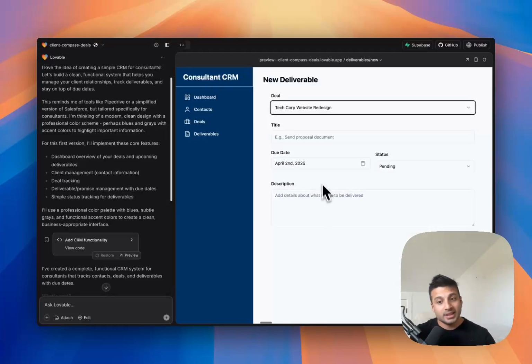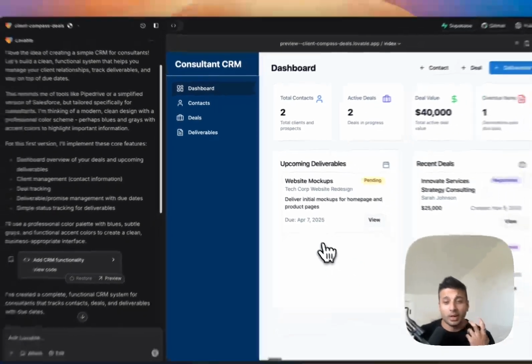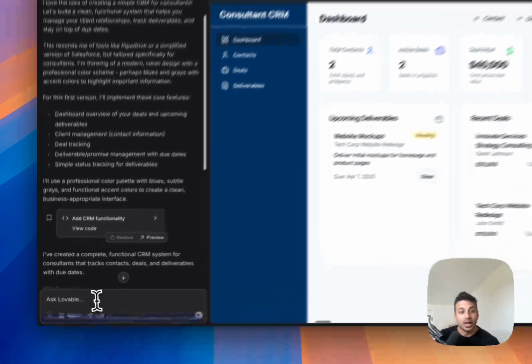Now, the next step here for me is if this is something that I want to deploy into my personal business, say as a consultant, then maybe I'd be like, okay, well, I also like to take notes, capture my emails, right? And so I can ask Lovable here.